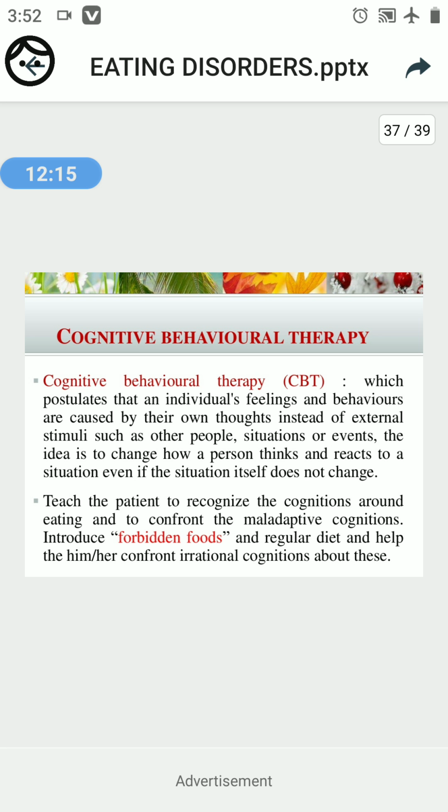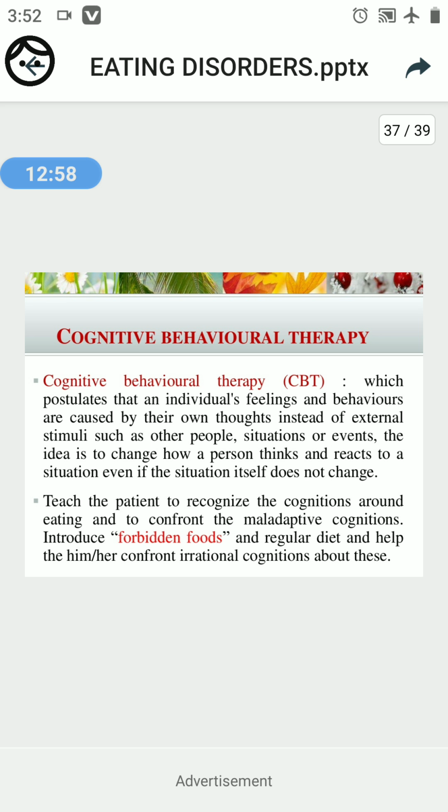In the definitions we have seen that an eating disorder is a severe disturbance in the eating behavior of the individual, right? It is one of the mental illnesses, and it brings a severe disturbance in the eating behavior and lifestyle of the individual. So the individual's feelings and behavior are caused or maintained by their own thoughts, not mostly by external stimuli, that is, by other people or events.